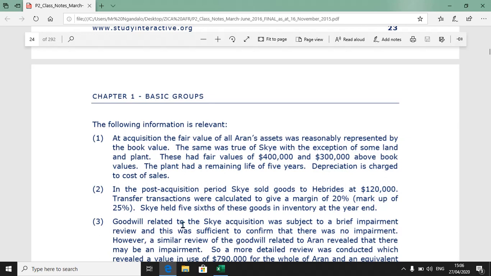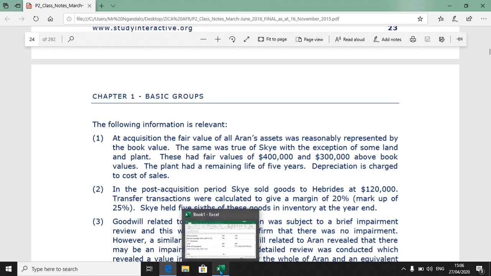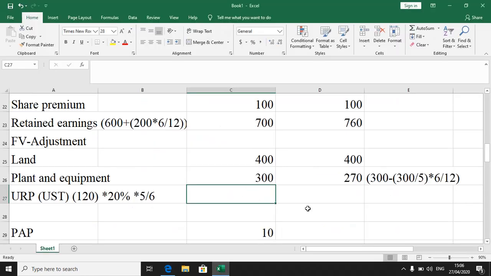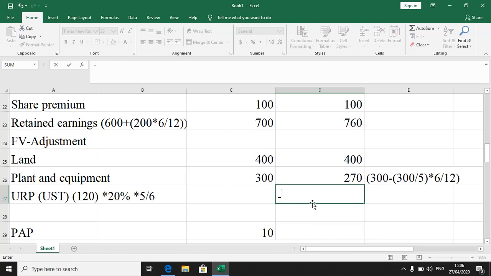we call an upstream transaction, 120,000 worth of goods, transferred these goods to the parent to margin of 20%. Sky held 5/6 of those goods at the end. We need to work out that, and of course that is called unrealized profits.